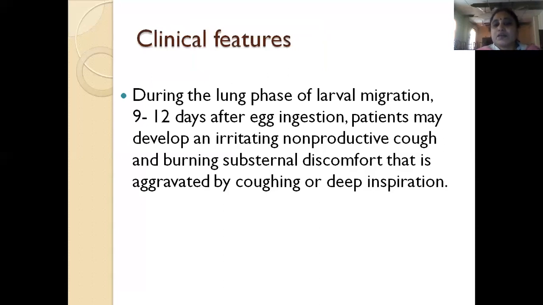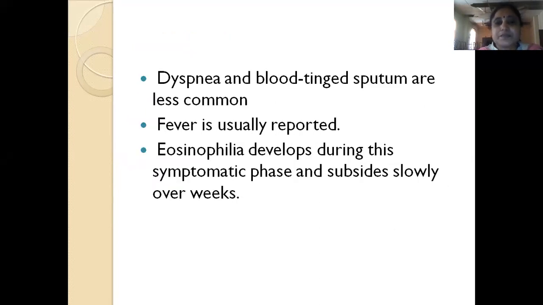The clinical phase will be either because of lung infection or because of intestinal infection. During the lung phase of larval migration, 9 to 12 days after the egg ingestion, patients may develop an irritating non-productive cough. The patient will have cough and a burning sensation in the substernal region, aggravated on deep inspiration or coughing. The patient also may have breathlessness or blood-tinged sputum, but that is less common.